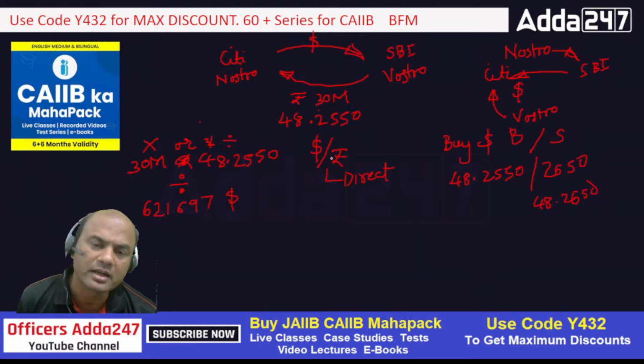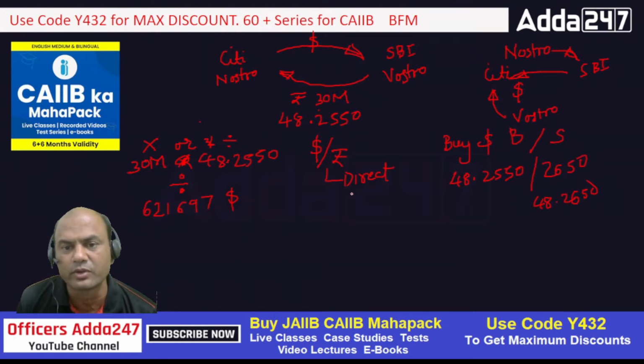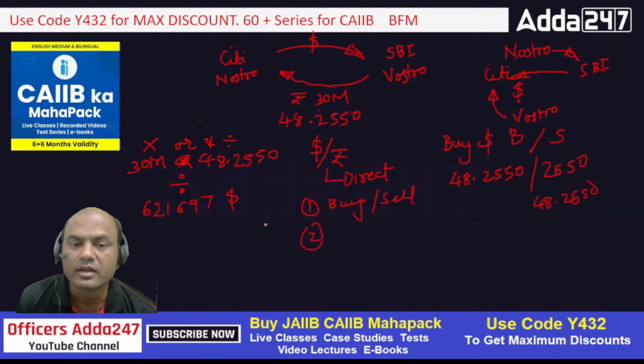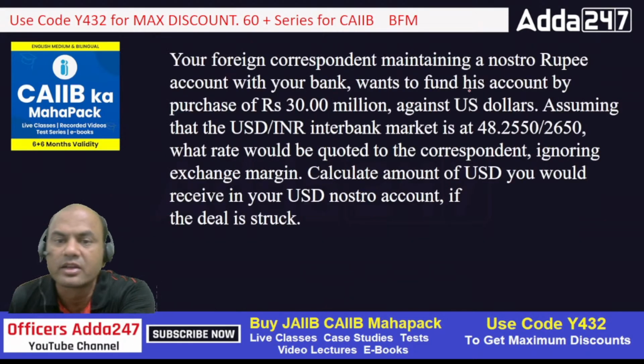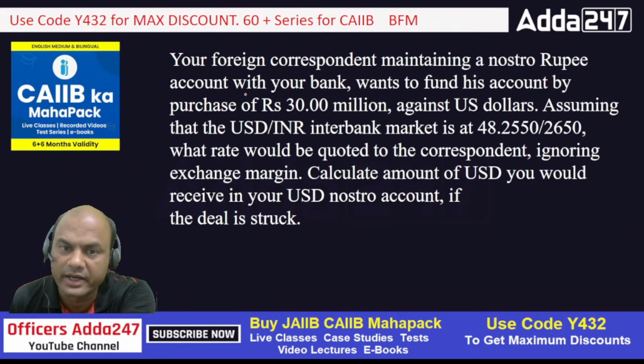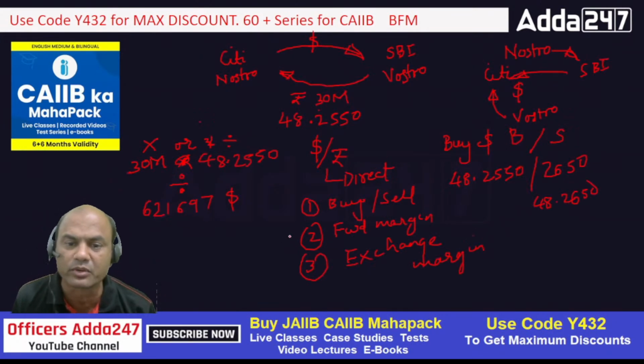But is this my final answer? Remember, in any forex transaction, you have to look at three points always. Number one, buy or sell. Number two, forward margins. And number three, exchange margins. I have explained this in my earlier lecture also, same series. So what is given regarding the forward margin now? See here, the whole transaction is on spot, same time, there is no forward margin, so two is out.